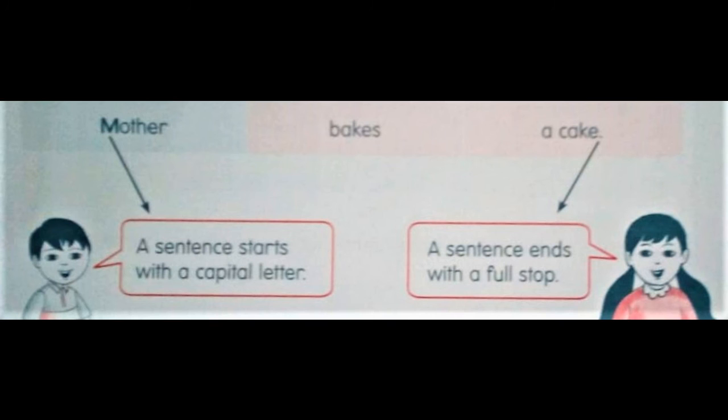You are reading a book, or you may add you are reading a newspaper, you are reading a story book, or you are reading a Hindi book, or you are reading an article, or you are reading a novel. Like this, you have to take care about both the parts and be very careful that the sentence should start with a capital and end with a full stop. Is it easy? Understood? Very good.